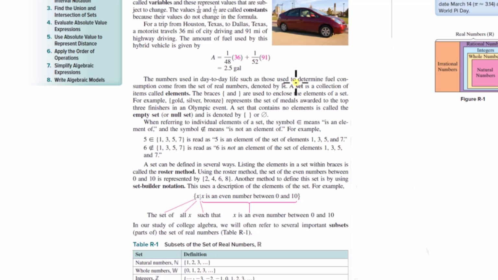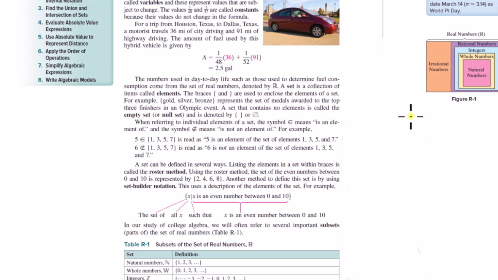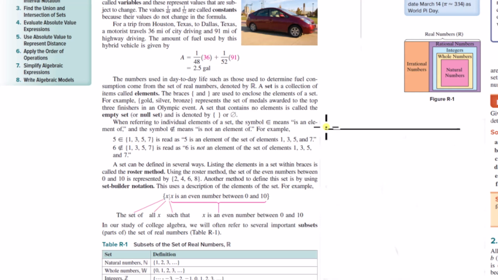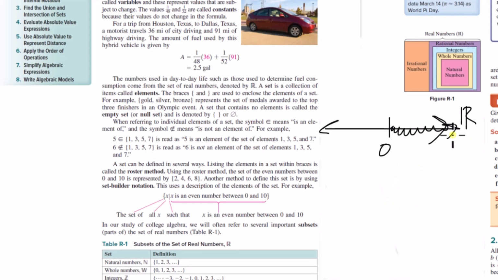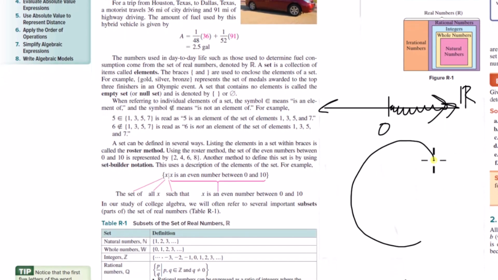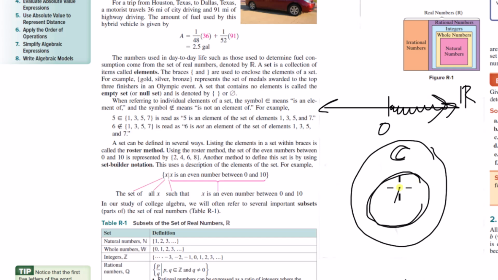So what would a subset be? If you had the set of all real numbers, but we're just including the numbers that are greater than 0, then that would be a subset of the real numbers. You could think about the set of all complex numbers. A subset of that would be the set of all real numbers, because we know that the real number line is contained entirely within the complex plane.